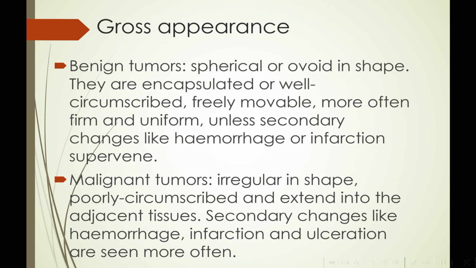Malignant tumors, on the other hand, will definitely be irregular in shape, poorly circumscribed, and extend into the adjacent tissues. Secondary changes like hemorrhage, infarction, and ulceration will definitely be seen more often, whereas they may not be seen in our benign tumors.